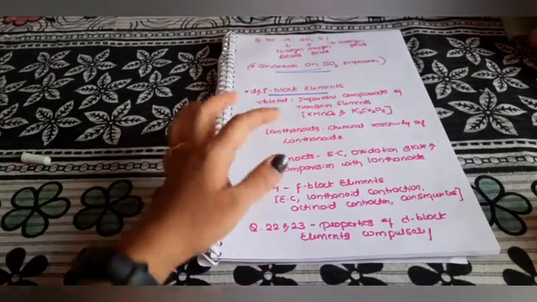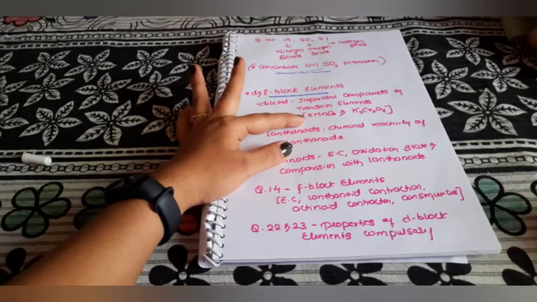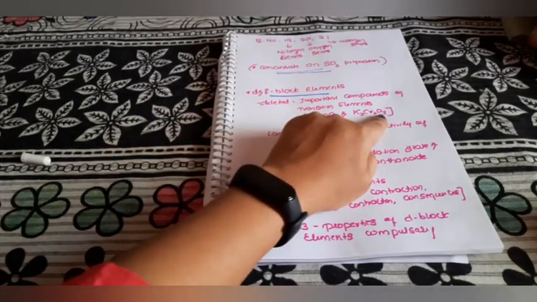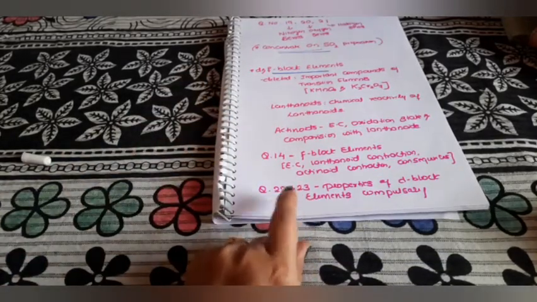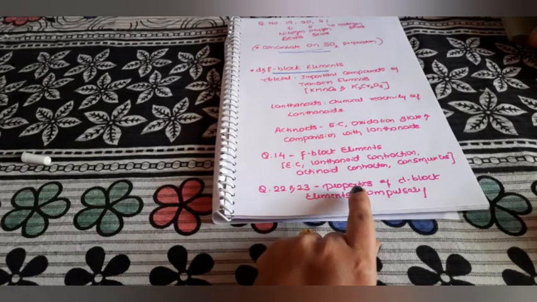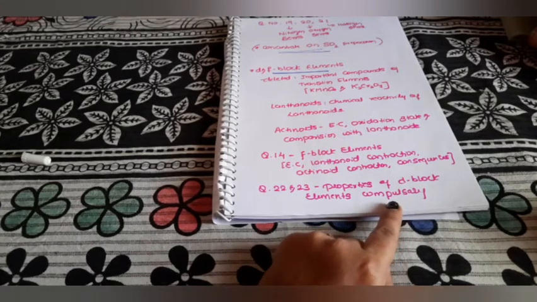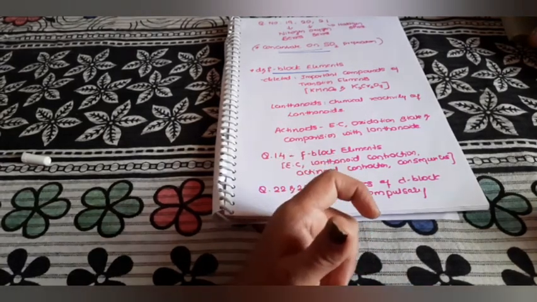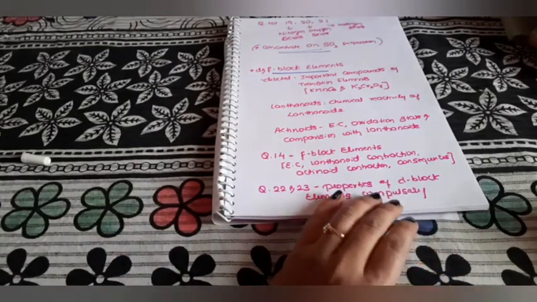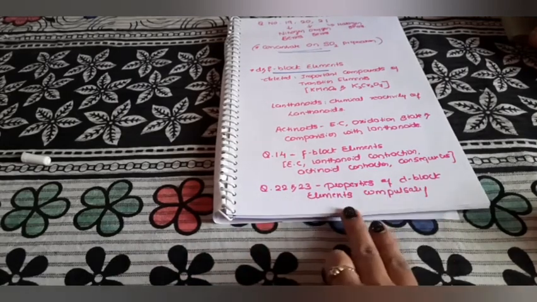Earlier, if you have gone through the previous year question paper, one preparation was compulsory, either potassium permanganate or potassium dichromate. Now it has been deleted, so question numbers 22 and 23, 3 marks each, should be on the properties of d block elements. Around 6 to 7 properties: why d block elements act as good catalysts, why they form complexes, why they show magnetic property, why they are colored. These are reasoning questions or properties. So 2 questions of 3 marks should be on properties of d block elements.